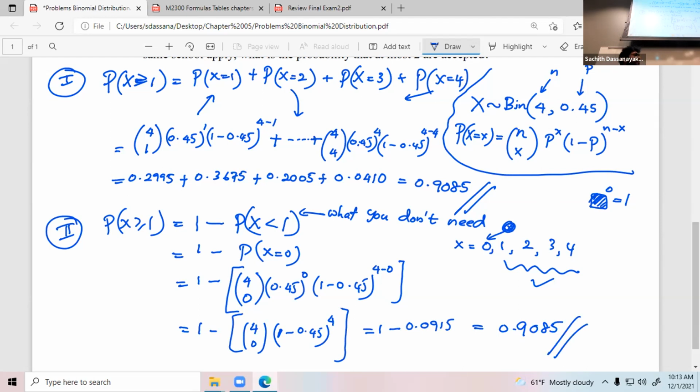So either way, it doesn't matter. If you have so many values to find, then it's better to use this complementation rule. 1 minus what you don't need. It depends on the problem. You will get this kind of binomial question.